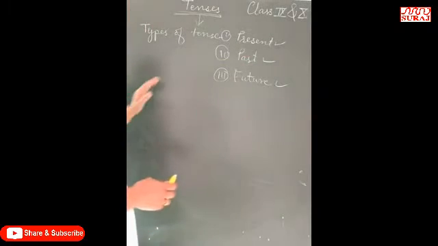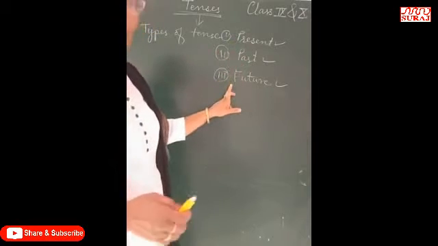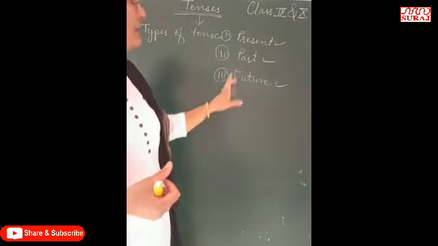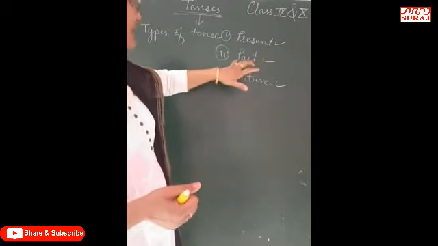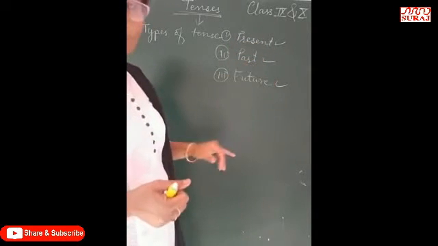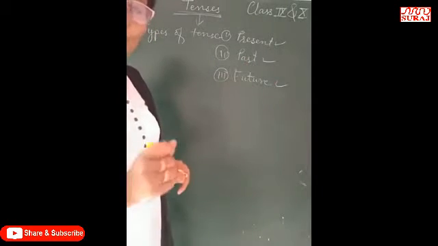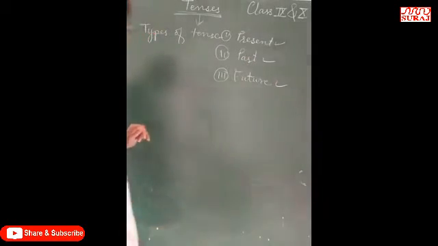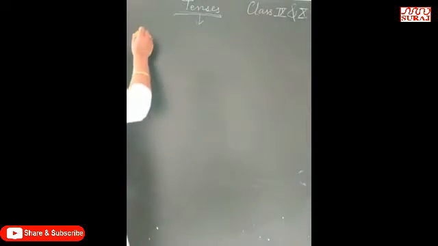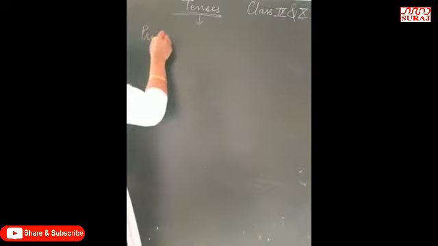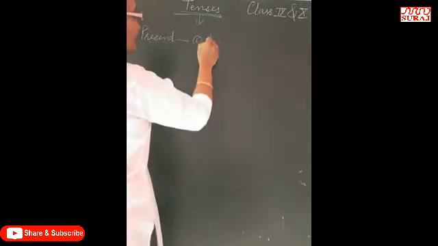Further, we classified each of the three tenses into four groups. Present has four types, past is also classified into four groups, and future is classified into four groups, the same groups. First, present. First type, indefinite.